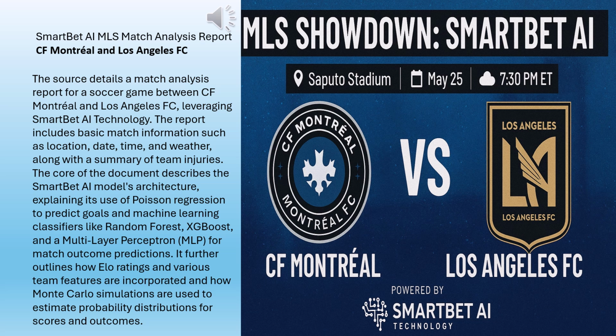Right. And then there's one more, a stacked ensemble result. What's that doing? Yeah, stacking or stacked ensembling is another technique. You basically take the predictions from your first set of models, the random forest, XGBoost, MLP in this case, and you feed those predictions into another machine learning model. Like a meta model. Exactly, a meta model. Its job is to learn how to best combine the insights from the individual models. Sometimes combining them intelligently leads to a more accurate overall prediction than any single model on its own. So it's like getting a consensus from the committee of models. And what did the stacked models say? It also predicted an away win for Los Angeles FC.